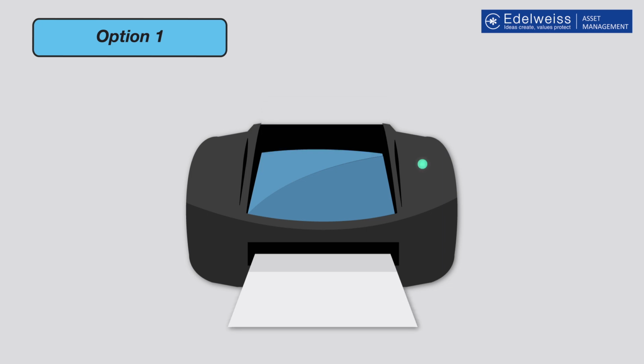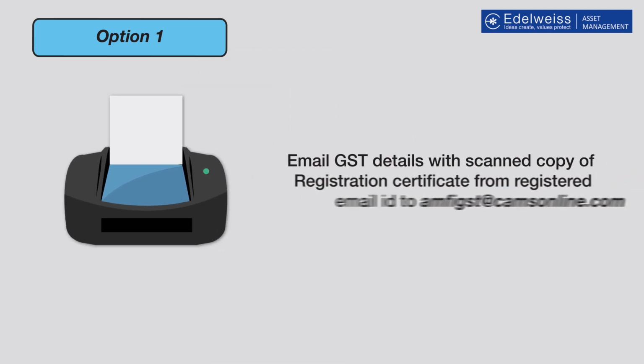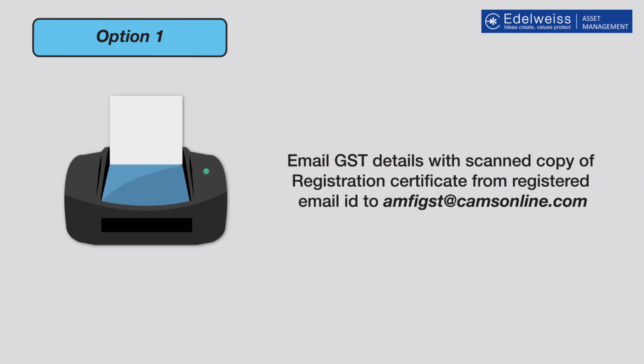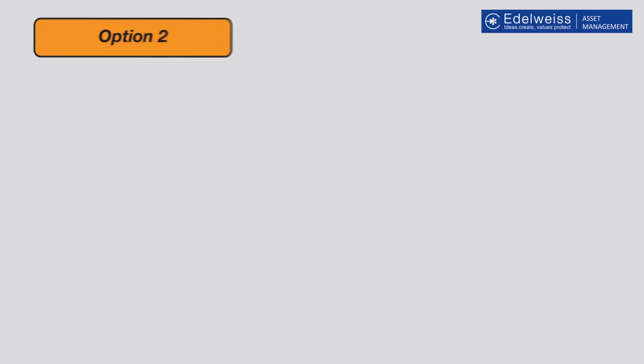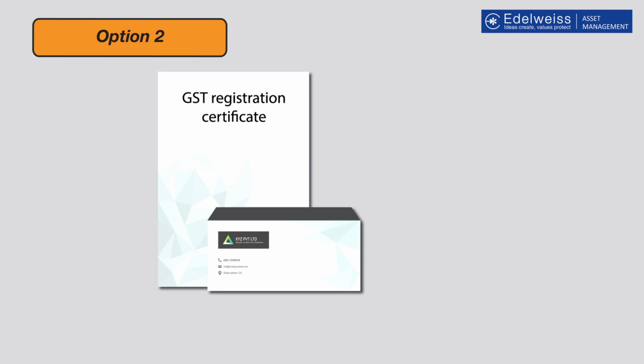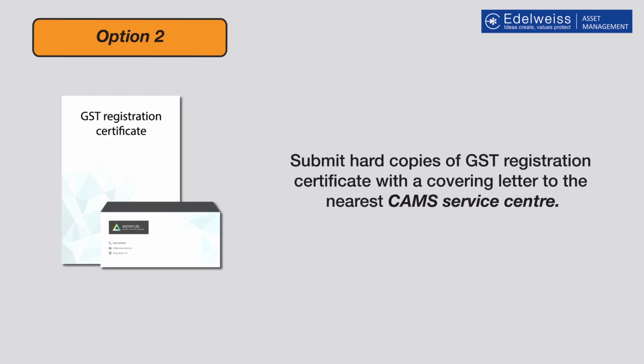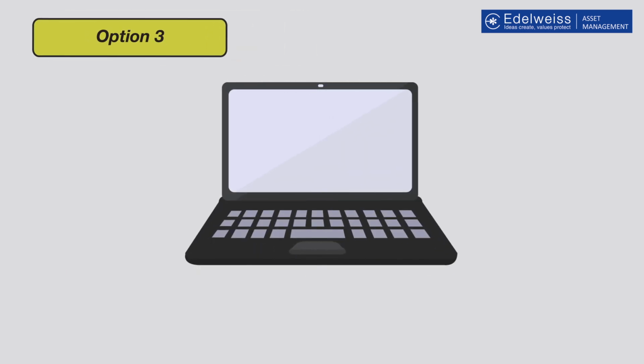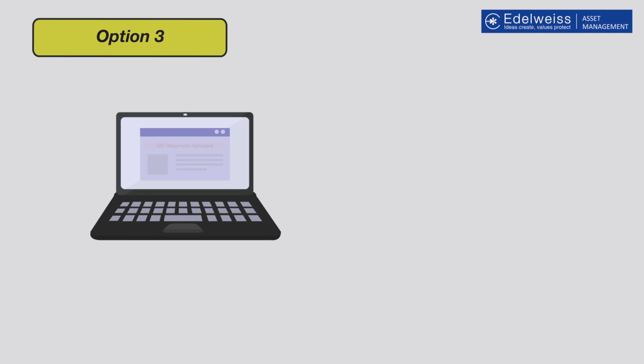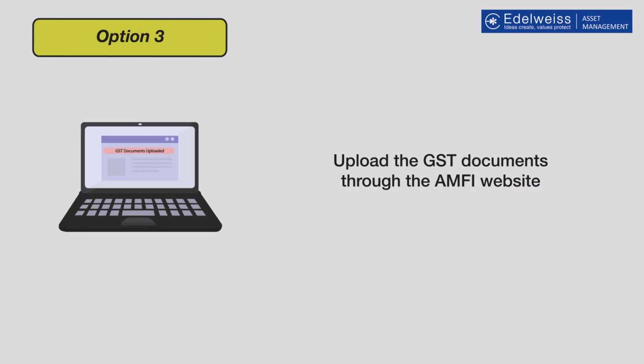Option 1. ARN holders can email their GST details with the scanned copy of registration certificate from their registered email ID, AMFI GST@camsonline.com. Option 2. Hard copies of GST registration certificate with a covering letter can be submitted at your nearest CAMS service center. Option 3. Through the link provided on the AMFI website where the distributors can upload their GST documents.